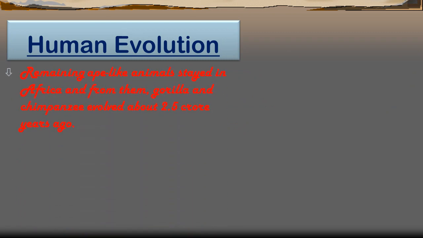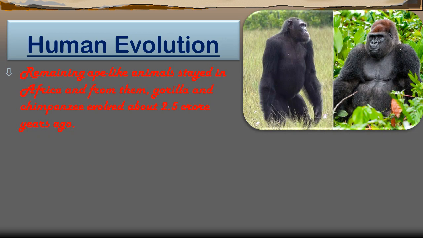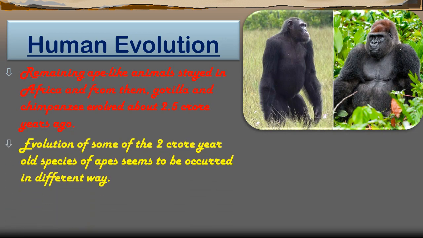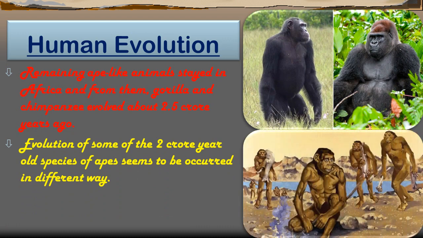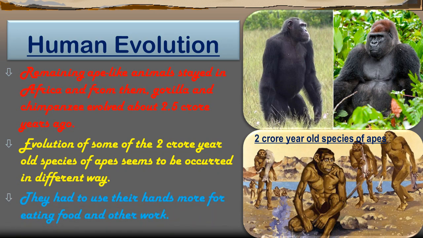Alright, now students, the remaining ape-like animals stayed in Africa only, and from them the gorilla and chimpanzee evolved about 2.5 crore years ago. So you can observe here that some of the species migrated and some of the ancestors stayed in the original places only. This is how evolution takes place by isolation and migration of the species. And the evolution of some of the 2 crore year old species of apes seems to have occurred in a different way, and they had to use their hands more for eating food and other work.